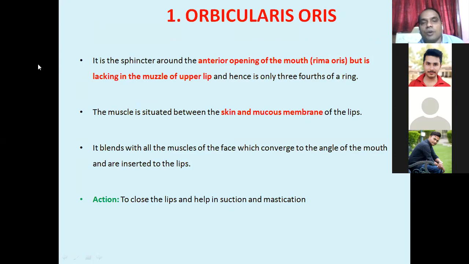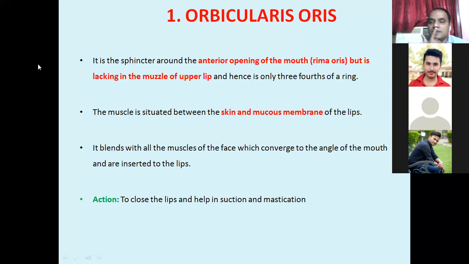First is the orbicularis oris. I told you this orbicularis oris is from the lip. This muscle is situated around the rima oris. I told you rima oris is the external opening of the oral cavity. This orbicularis oris forms the upper and the lower lip, but this muscle is not complete.